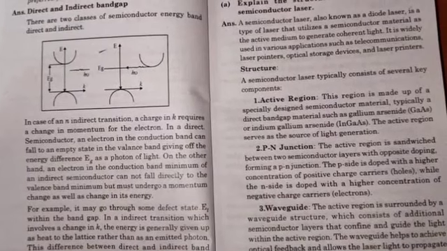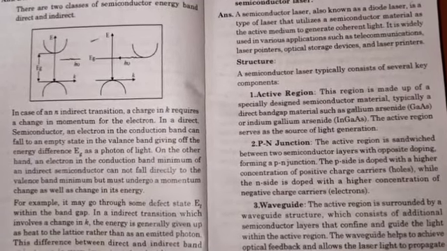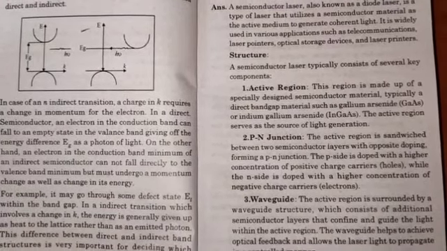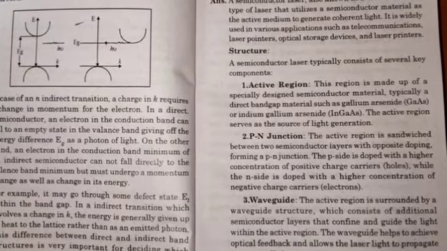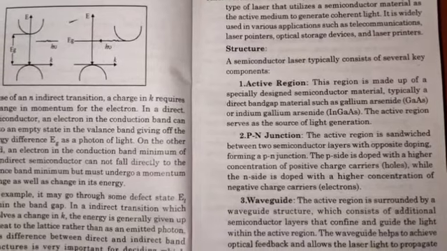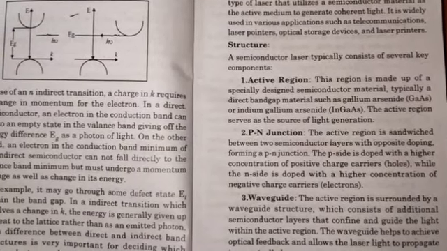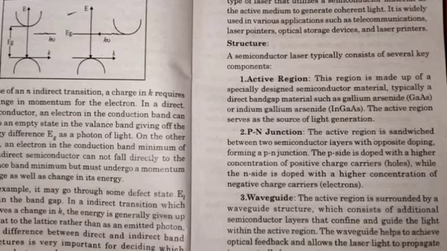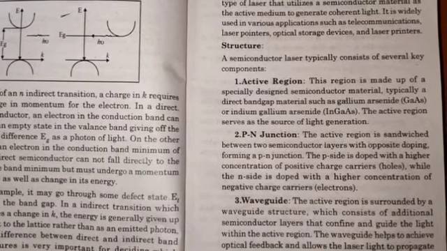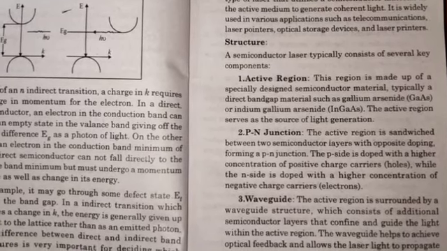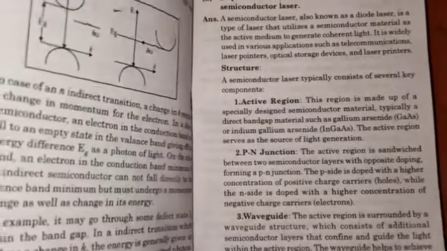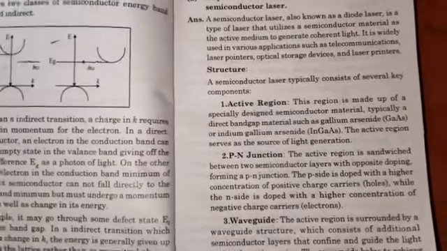Active region. This region is made up of a specially designed semiconductor material, typically a direct band gap material such as gallium arsenide or indium gallium arsenide phosphide.